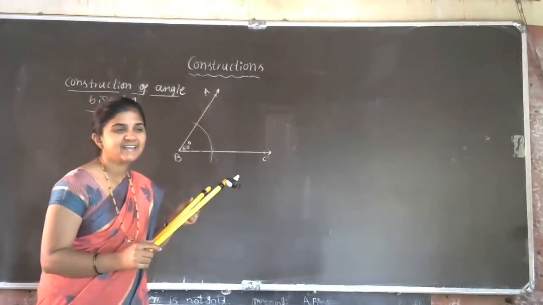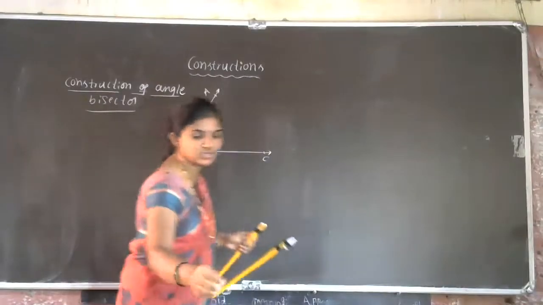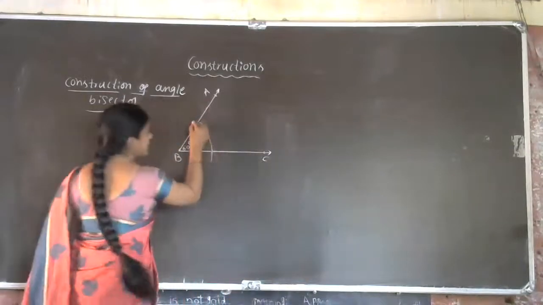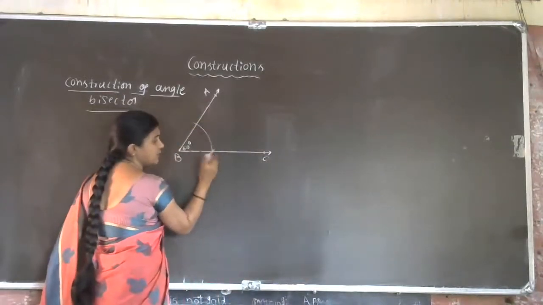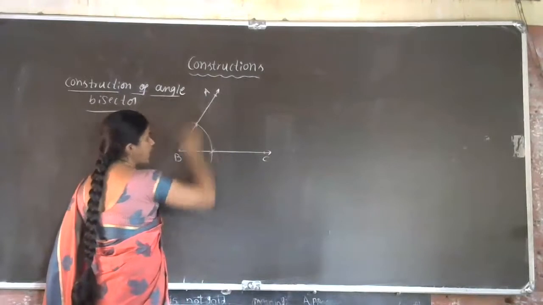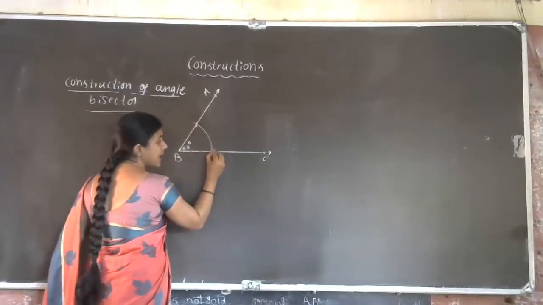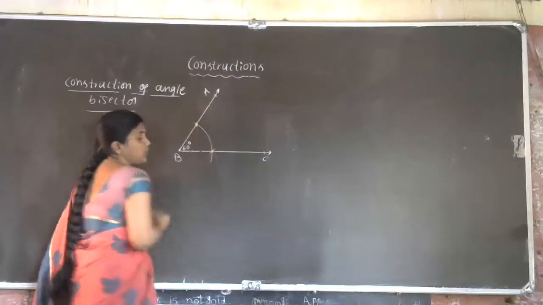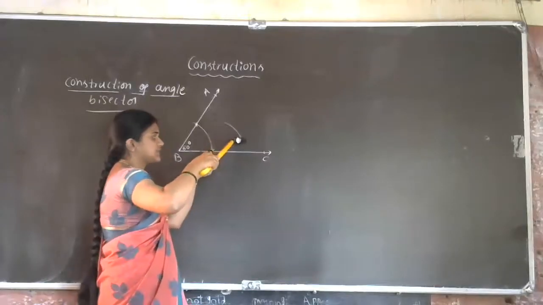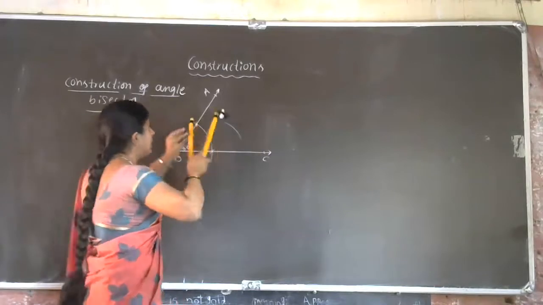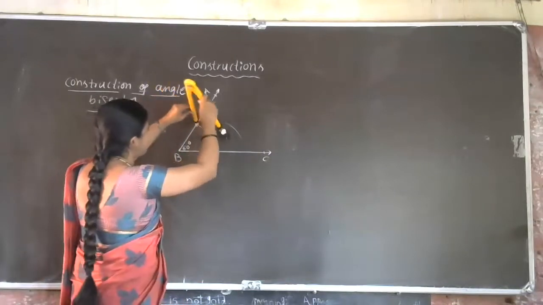The arc which intersects B and C and the arc which intersects B and A, we have to take its measurement. Okay, see here. When we draw this arc, actually we got one point on BC and one point on AB. So we have to take these points. Next, from these points, for the arc measurement, we have to cut an arc like this. First arc on the BC line segment. Next, from this point we have to cut the first arc.